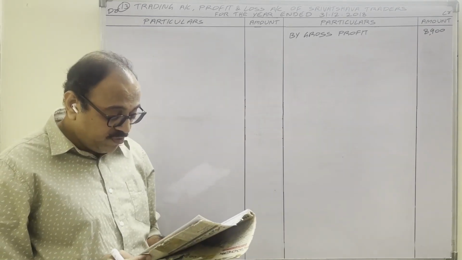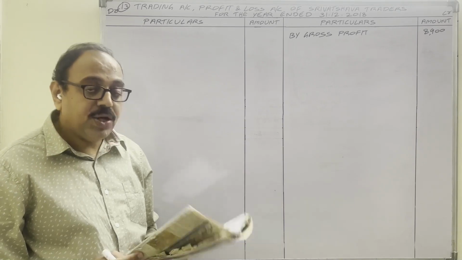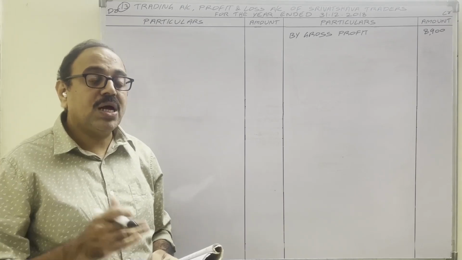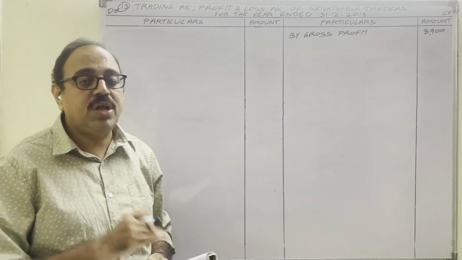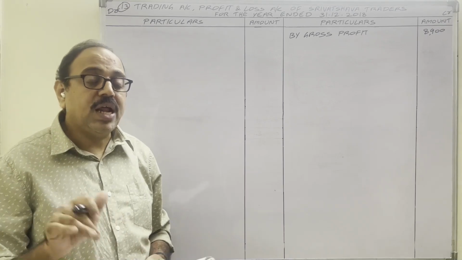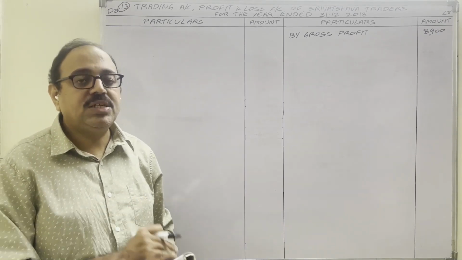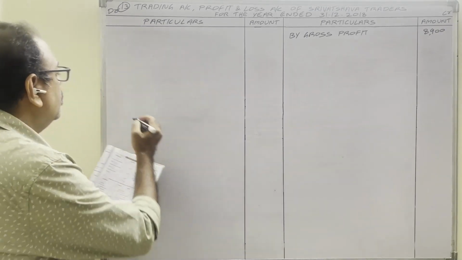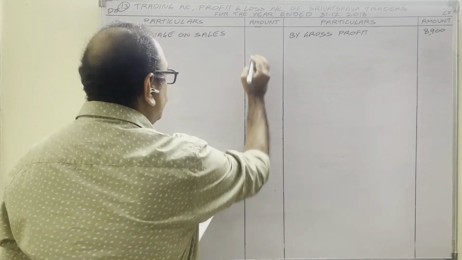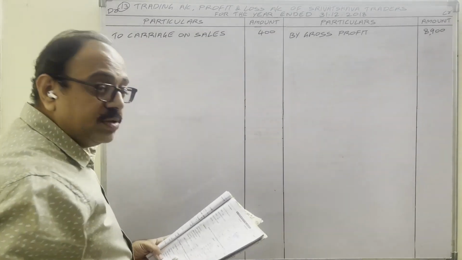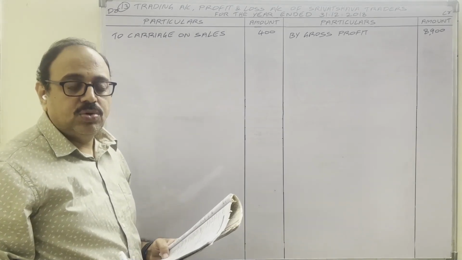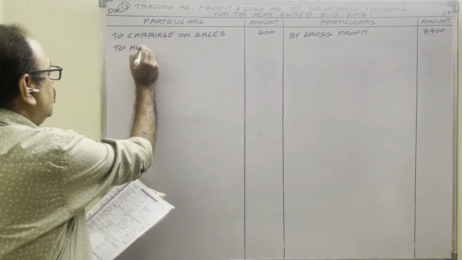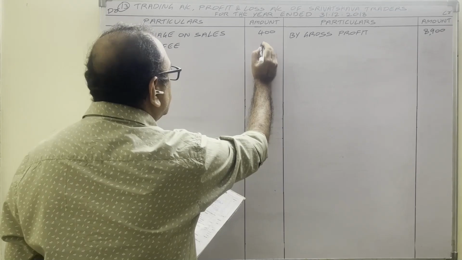Cash, opening stock, wages, carriage on purchases, carriage on sales. So we manufacture the goods, and from our showroom to the customer's house we are giving a free home delivery facility. We incur transport expenditure. So this is after manufacturing expenditure, meaning indirect expenditure, profit and loss account debit side. To carriage on sales 400 rupees. Audit fees, verification of accounts. We pay it to the CA. Indirect expenditure, debit side. To audit fees 800 rupees.